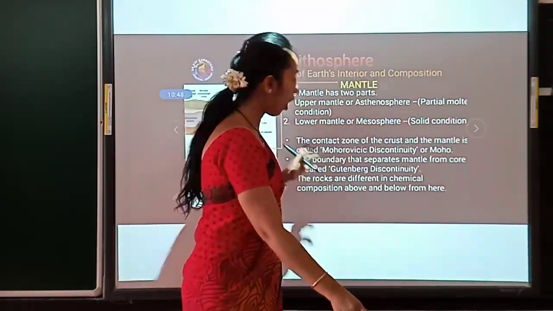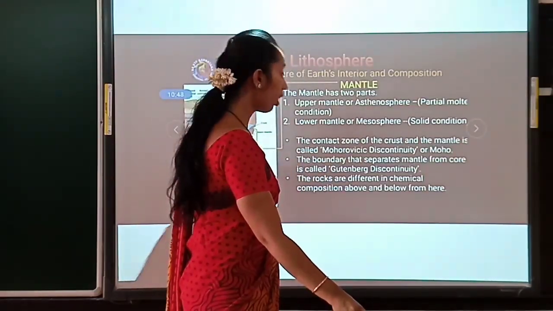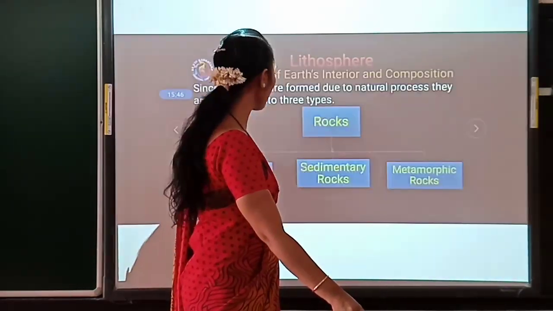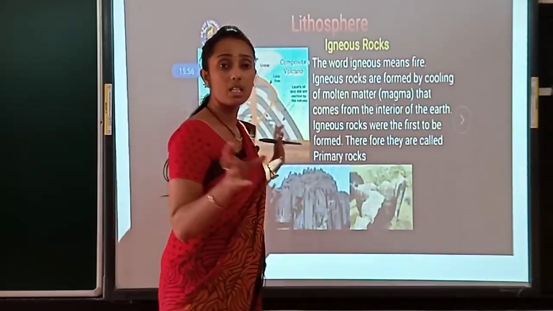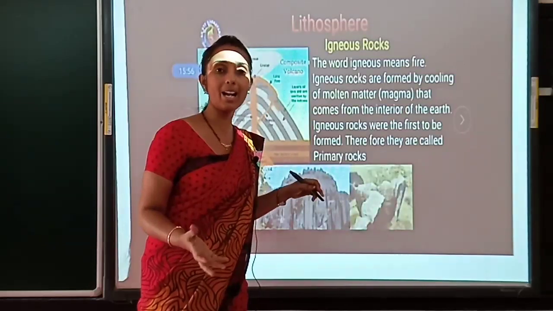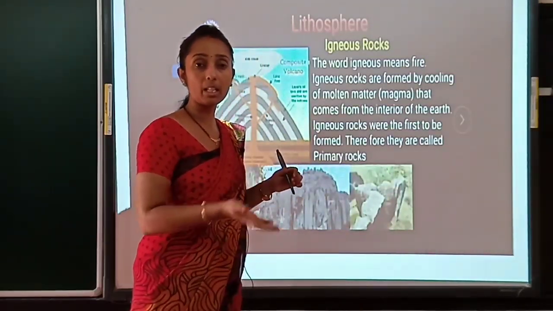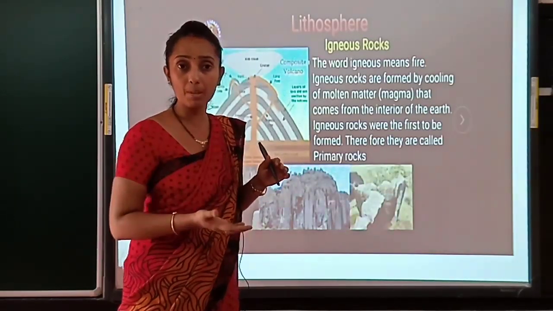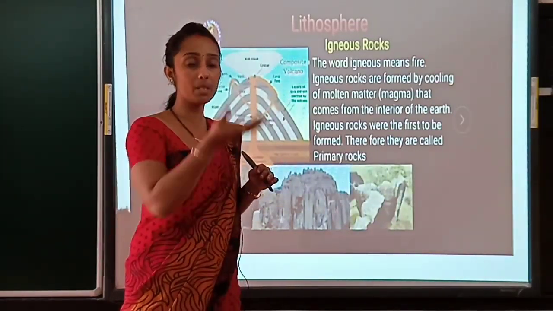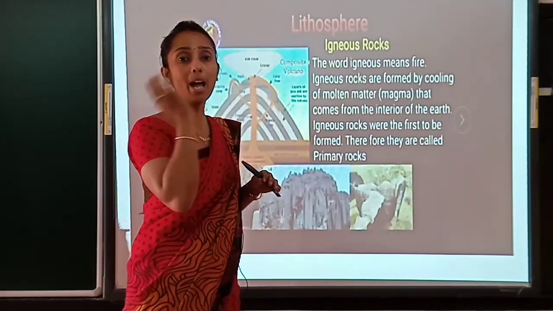So all the material or mineral in the mantle is in a semi-liquid form. When that semi-liquid form comes from the depth up to the earth, all the magma comes up and forms a rock.